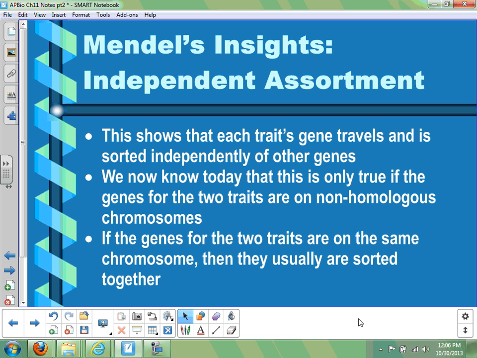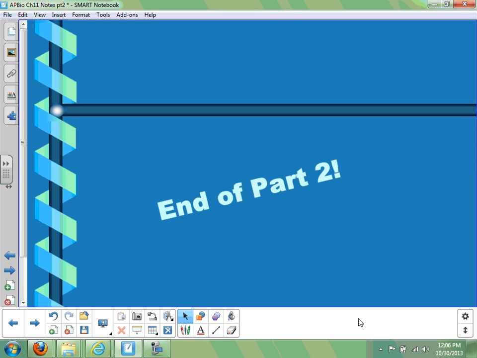And we're going to talk more about that when we get to our next section here in terms of some differences that come up that make it look like independent assortment is not taking place. But it's only the fact that these things are physically connected sometimes that means that they do sometimes have to be inherited together. Well, that's the end of our part 2, a bit of a long section there.